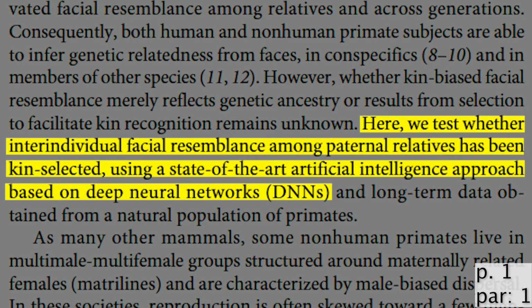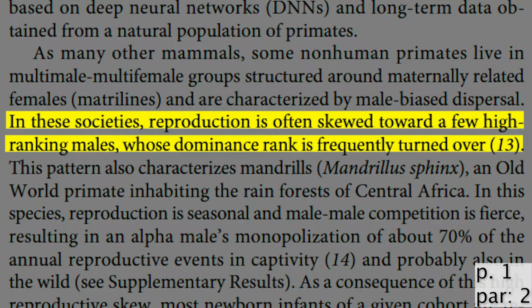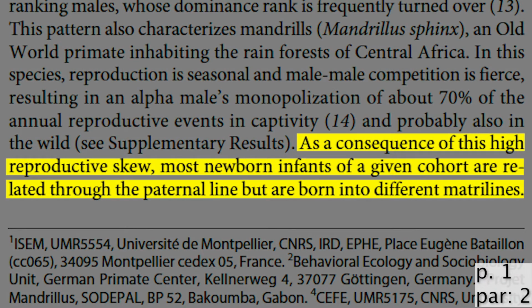Charpentier et al. test here whether facial resemblance between individuals with the same father has been selected for, using state-of-the-art artificial intelligence technology based on deep neural networks that are able to detect the difference between faces. In these primate societies, reproduction is often skewed toward a few high-ranking males, whose dominance rank frequently changes. As a consequence of this high reproductive skew, most newborn infants of a given cohort are related through the paternal line, but different matrilines, meaning that they have the same father but different mothers.